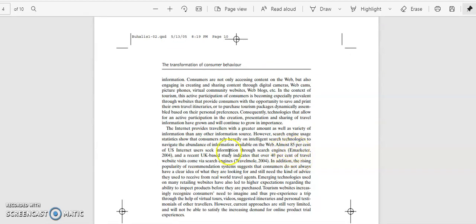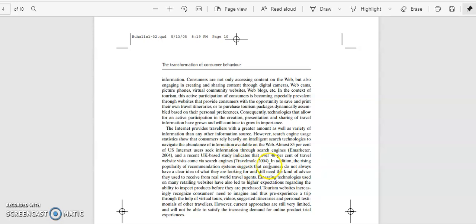For example, almost 85% of US internet users seek information through search engines, and a recent UK based study indicates that over 40% of travel website visits come via search engines. So these are the views of maybe some websites or web portals.